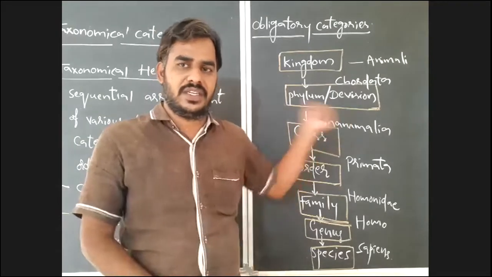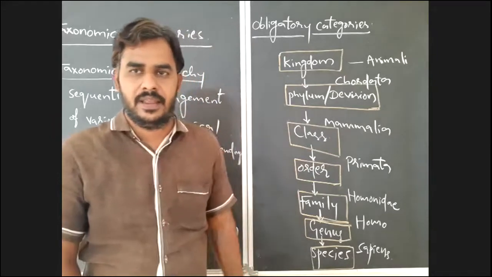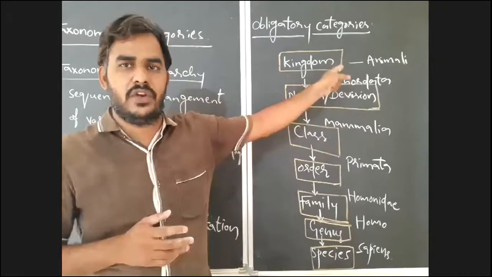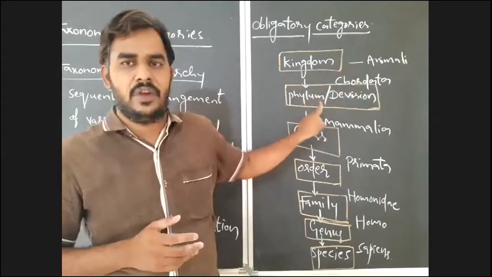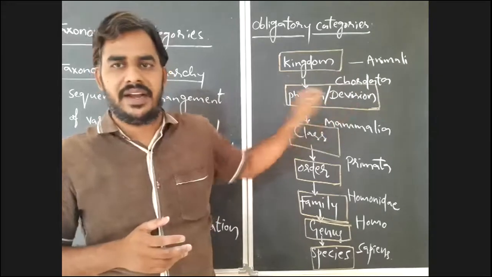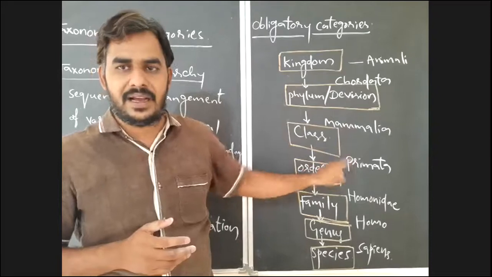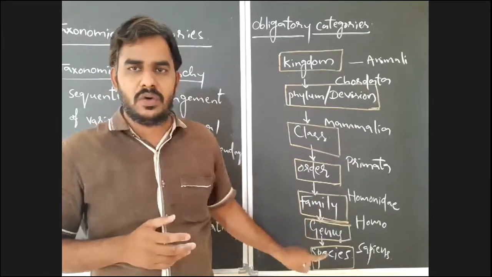For plants, you have to use division instead of phylum. So a very simple type of classification for human I gave here. Human belongs to kingdom Animalia. Human belongs to phylum Chordata. Human belongs to class Mammalia. Order Primata. Family Hominidae. Genus Homo.